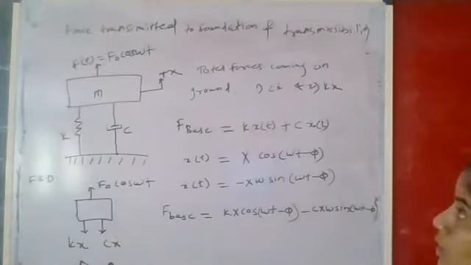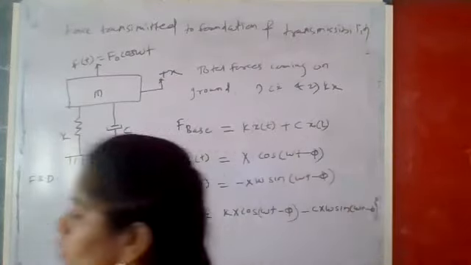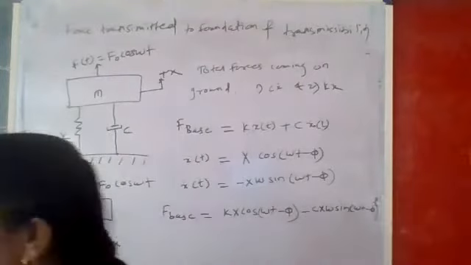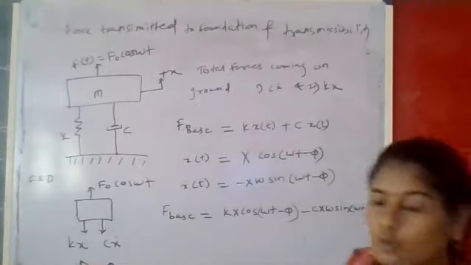It is the ratio of Ft to F naught, where Ft is the force transmitted to the foundation and F naught is the total force generated in the system.